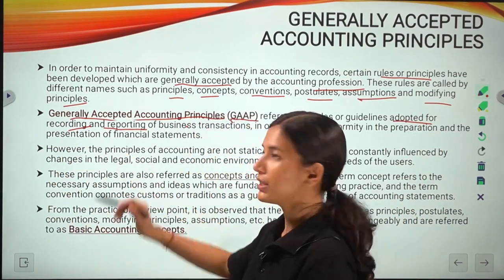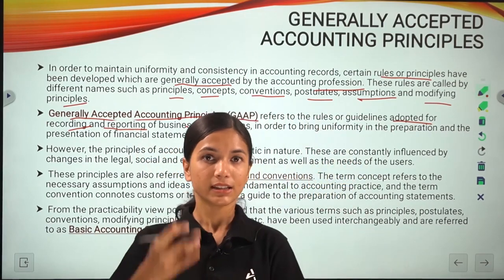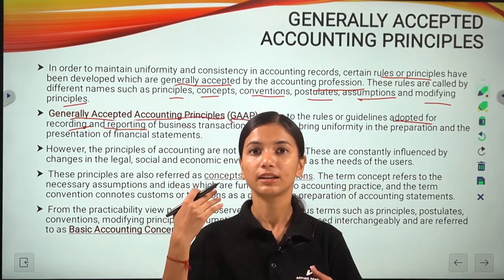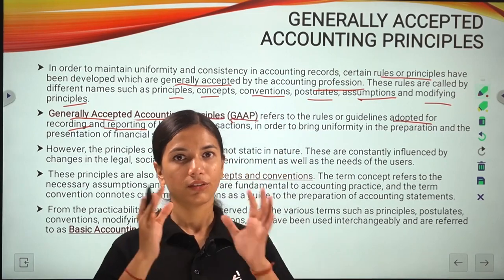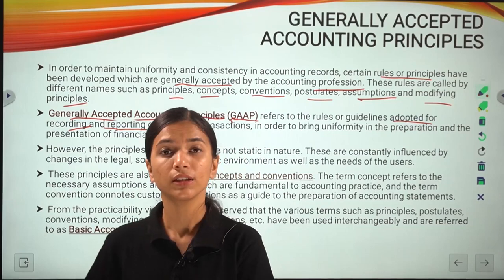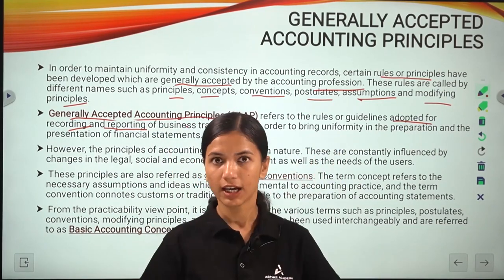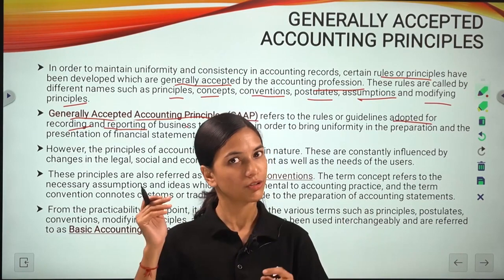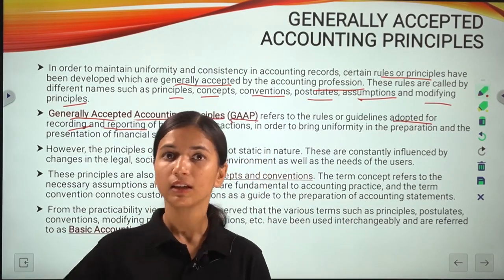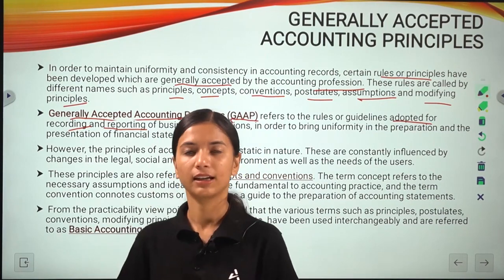Recording means recording the transactions, and then the transactions that you have recorded are thoroughly studied and classified on the basis of accounts, that is, which accounts they belong to. Then you are going to summarize it, like preparation of trial balance and all these things. You are going to understand it better in the upcoming chapters. Just have a basic idea of it.